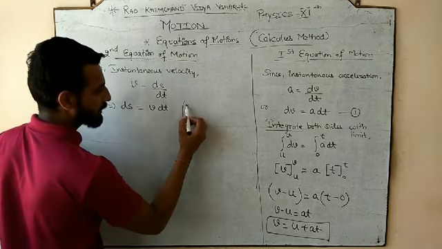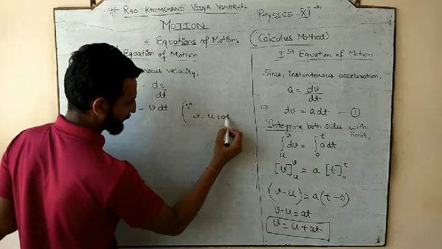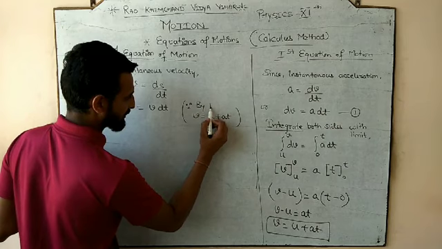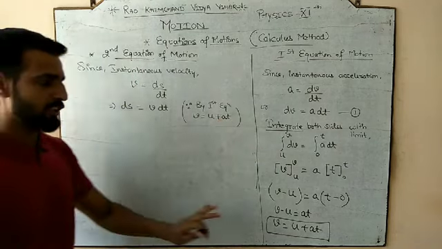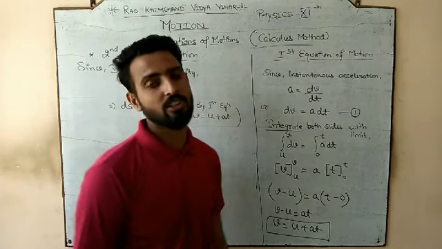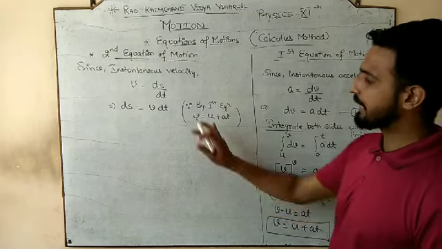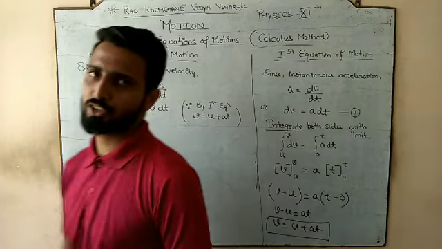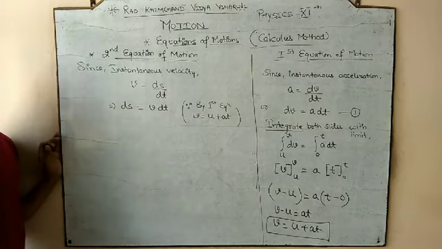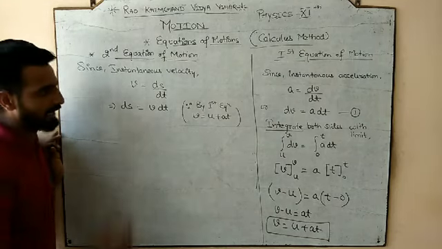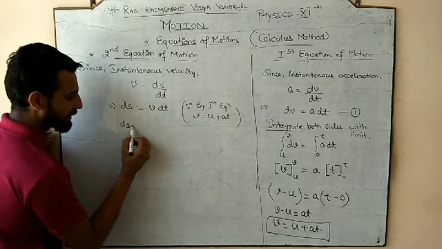But we know that v is equal to u plus at by the first equation. Since the first equation has been derived, we can use the value of the final velocity v from the first equation. The first has come, only then will the second come. So first of all you have to do that. We are using the first equation.